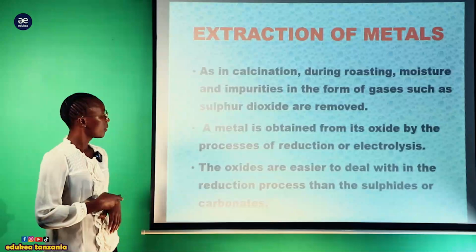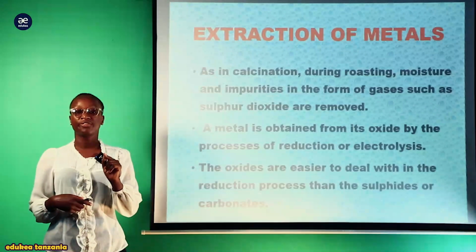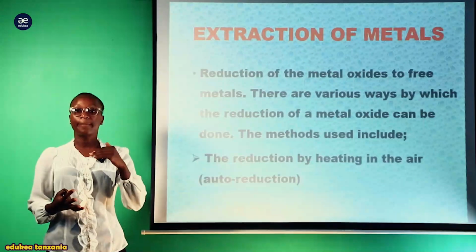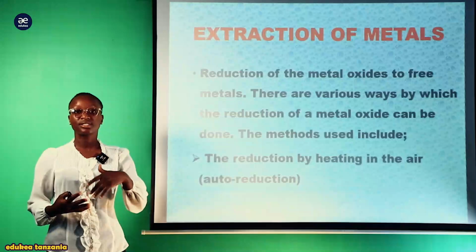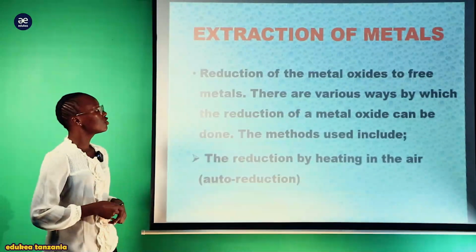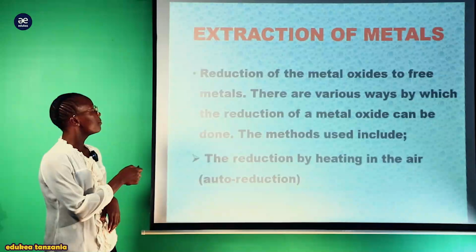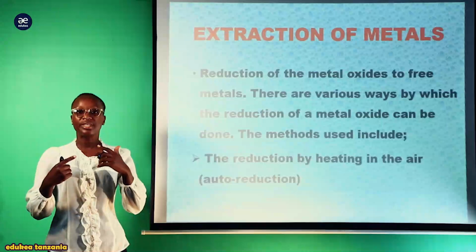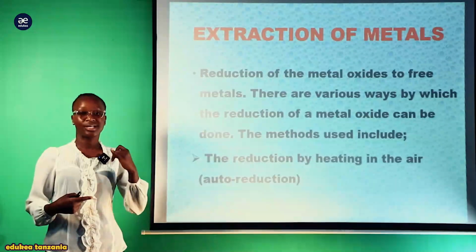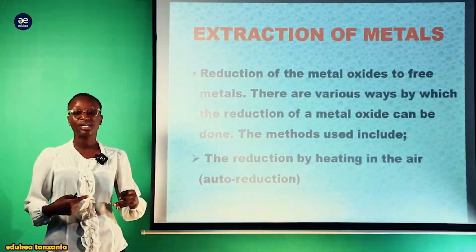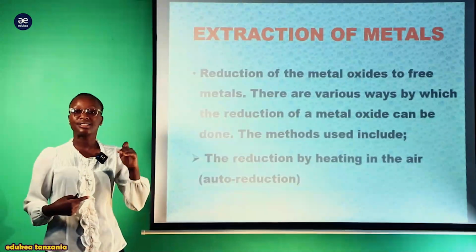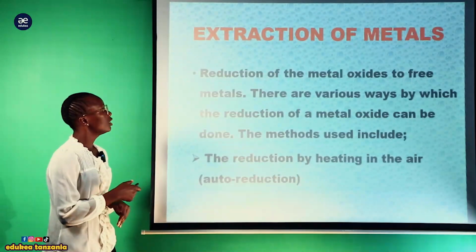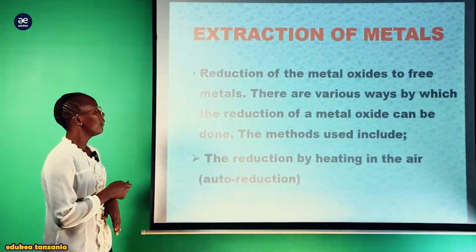No, sorry my student. Here we were looking at the concept of calcination and roasting. But another method or process of extracting the metal is reduction of the metal oxide to free metals. Sorry, here I have not bolded it or put it in capital letters. But this is the other method or process. We saw that the first process is crushing and grinding, then concentrating or dressing of ore, then calcination and roasting of ore. The fourth is this one: reduction of the metal oxide to free metals.